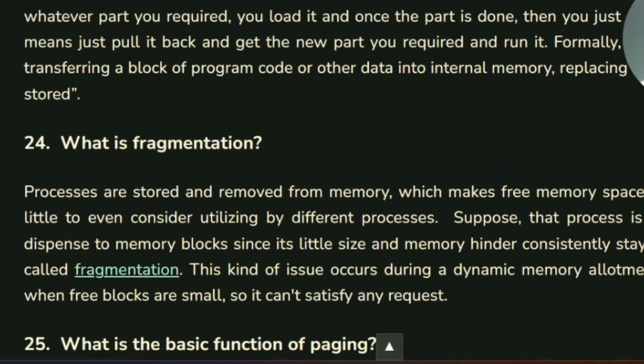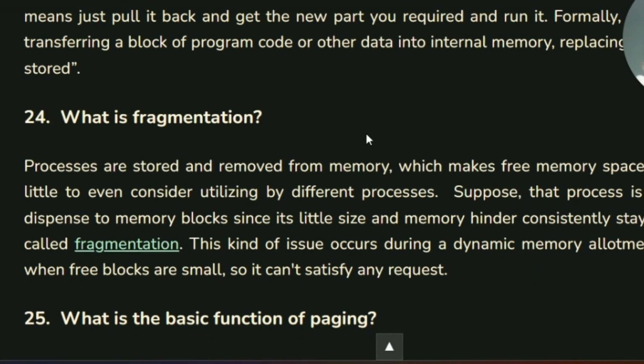Now, fragmentation. So, processes are stored and removed from memory, which makes free memory space, which is too little to even consider utilizing by different processes. Suppose that process is not ready to dispense to memory blocks since it has little size and memory hinder consistently staying unused is called fragmentation. So, it occurs during a dynamic memory allocation framework when free blocks are small, so it can't satisfy any request.